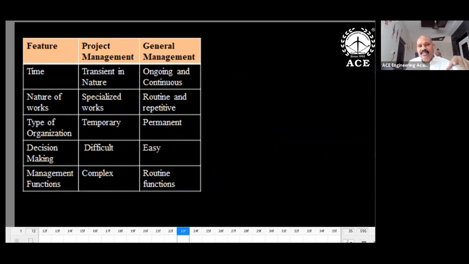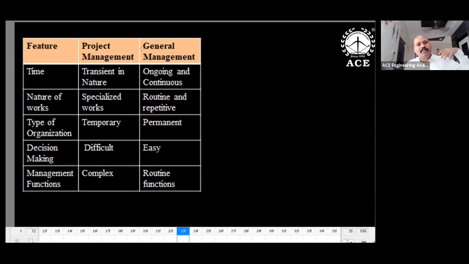Project management and general management: the differences. At least remember that general management is meant for routine operations, production. Project management is only for the installation of a particular thing. So power plant installation requires project management, while power generation requires general management. Company installation is project management; company operations are general management. BHEL starting a new plant in a particular location is a project.